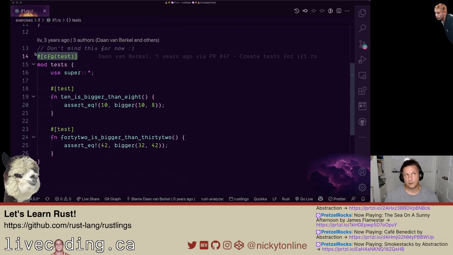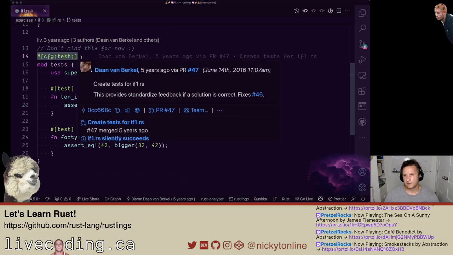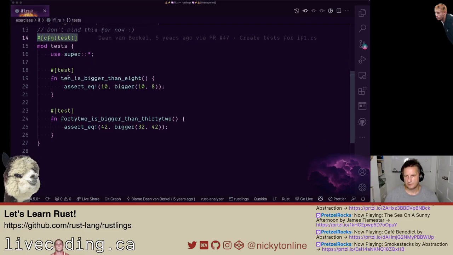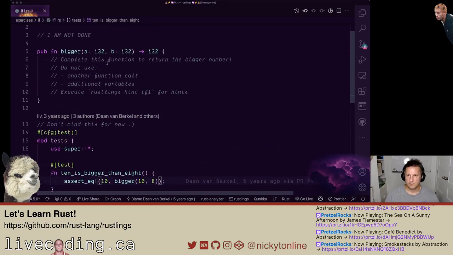I remember this from the previous Rust stuff. You add this and it indicates that this is a test. And we have this test module, and we're testing assert equals: 10 is bigger than 8, 42 is bigger than 32. So, okay, this should actually return. Well, let's do this. Complete this function to return.